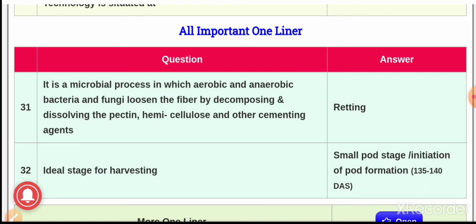So this was all about the important points we have discussed about jute.